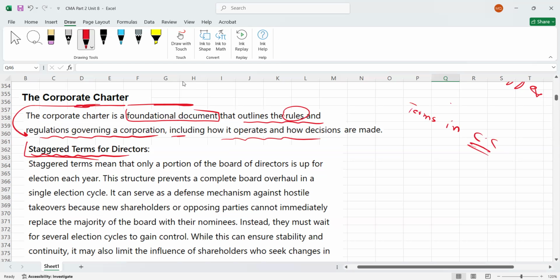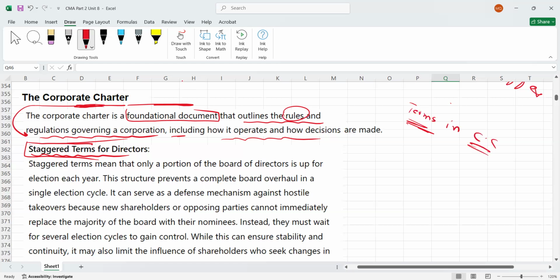In the corporate charter, as a company, you can add some terms. Which terms? Especially this term, staggered terms. What is it? Staggered terms for directors, what does it mean? I'm going to give you an example for staggered terms for the directors, and then I'll tell you how it can work as a defensive tactic.